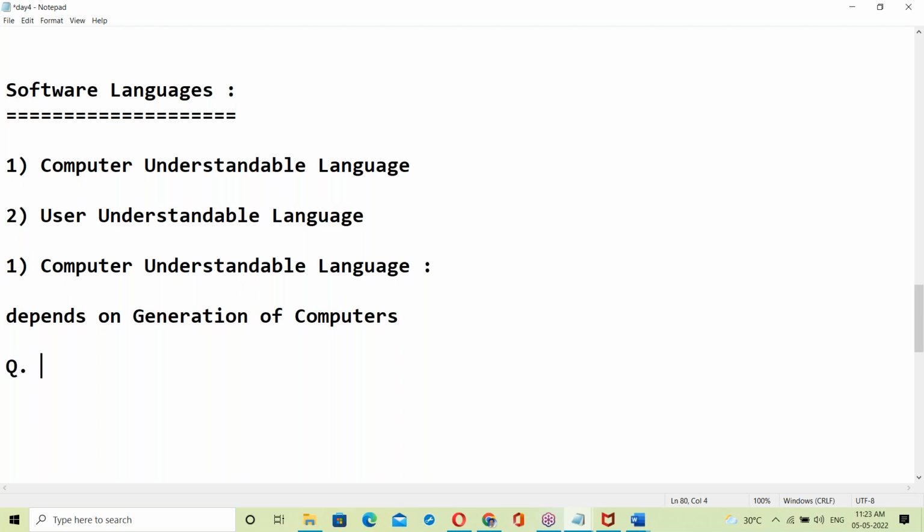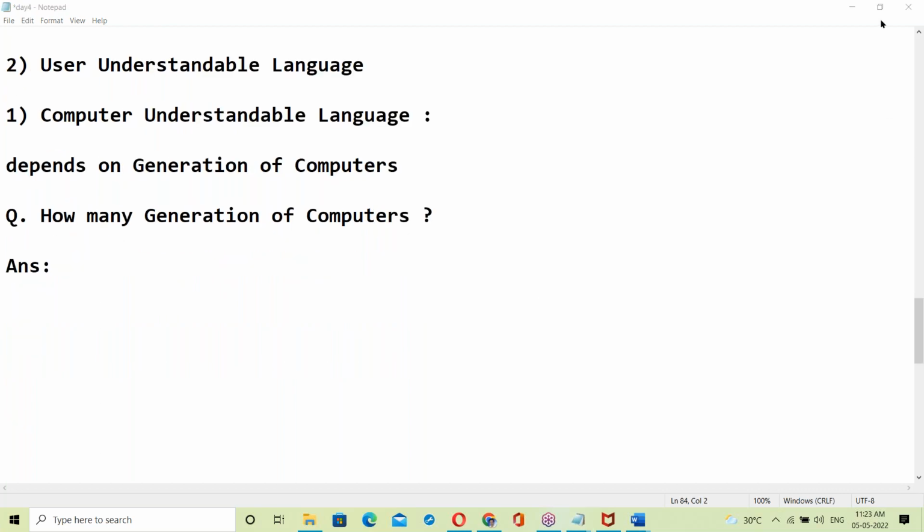Here is one more question for you. How many generations of computers are there? Simple question. Very simple question. Can anyone answer?